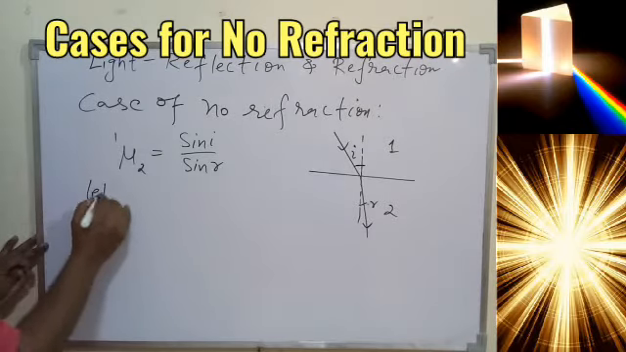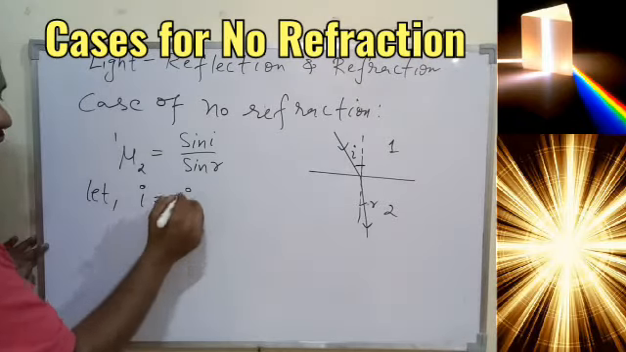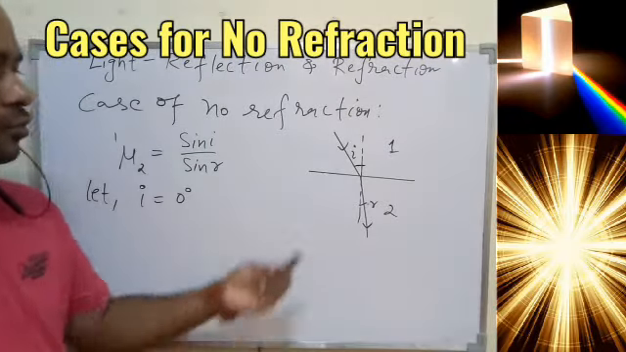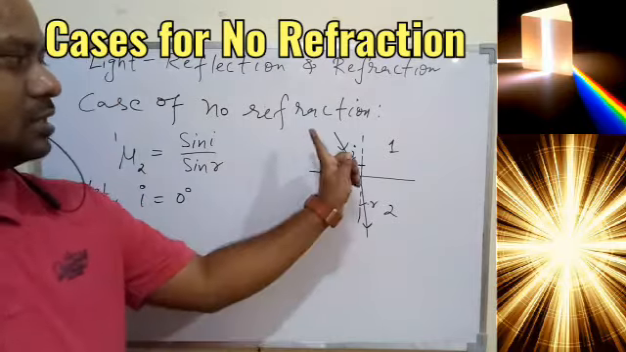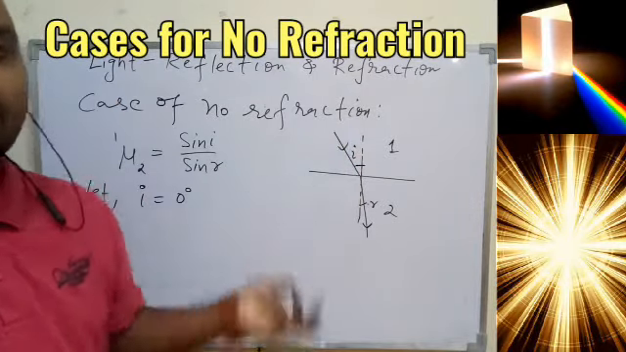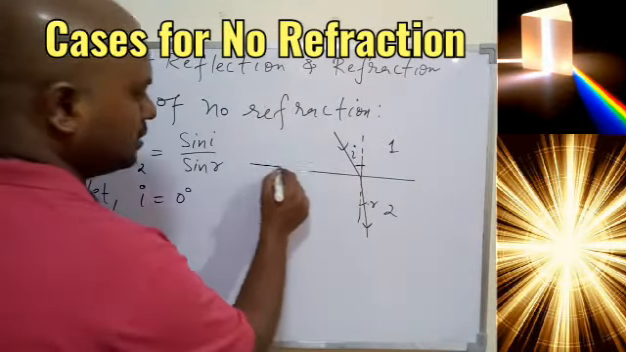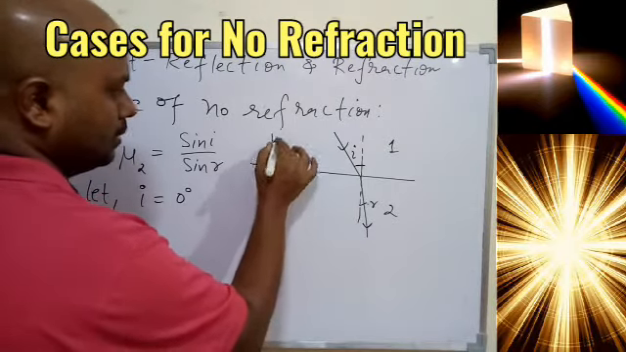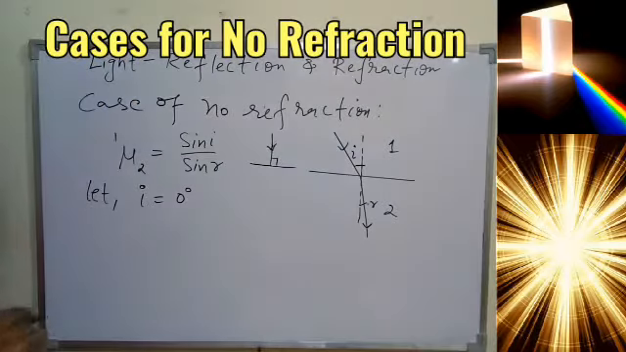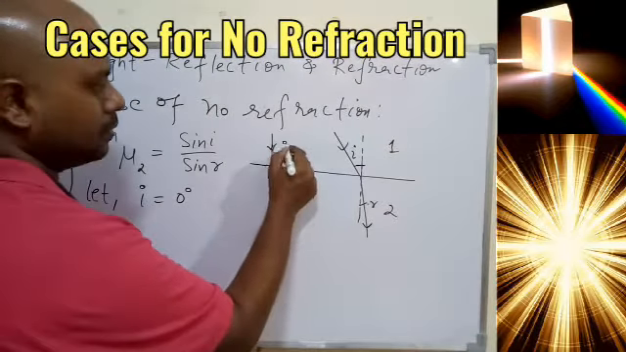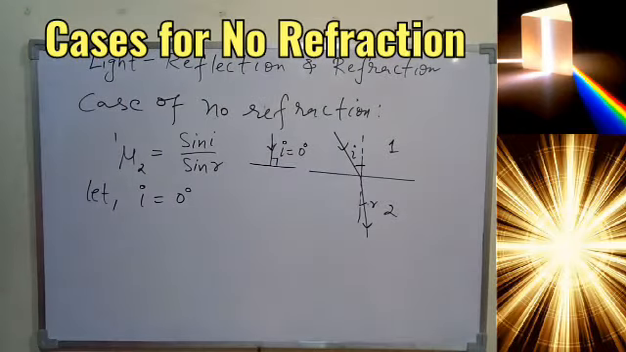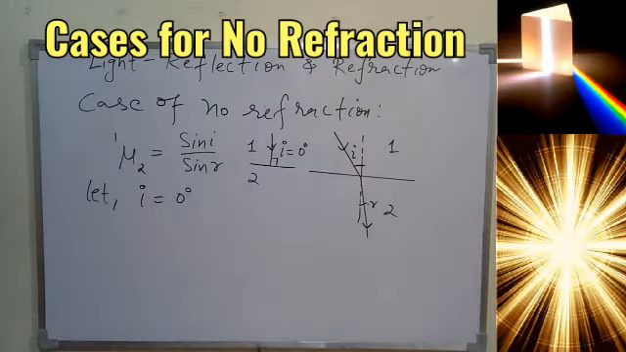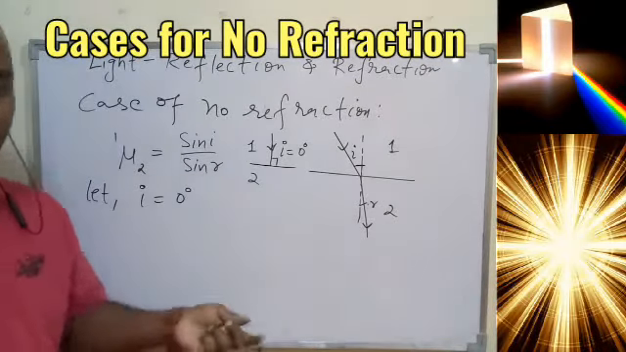So let I be equal to 0 degree. Okay, so now you know what is the meaning. If this becomes 0 degree, it means this incident ray will become parallel to the normal. Simple. So this is the case when the incident ray will be perpendicular to the line of interface. So here we have I is equal to 0 degree. So if the light is traveling from 1 to 2 such that the angle of incidence is 0 degree, what will happen to the ray of light in the second medium?